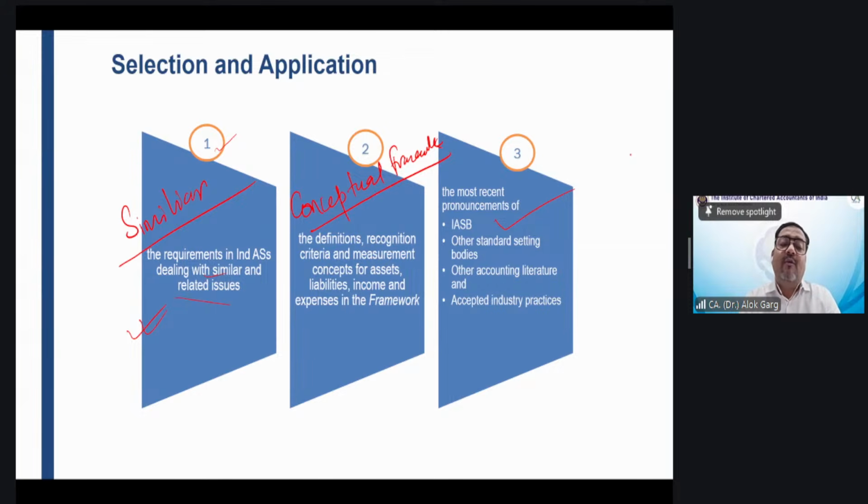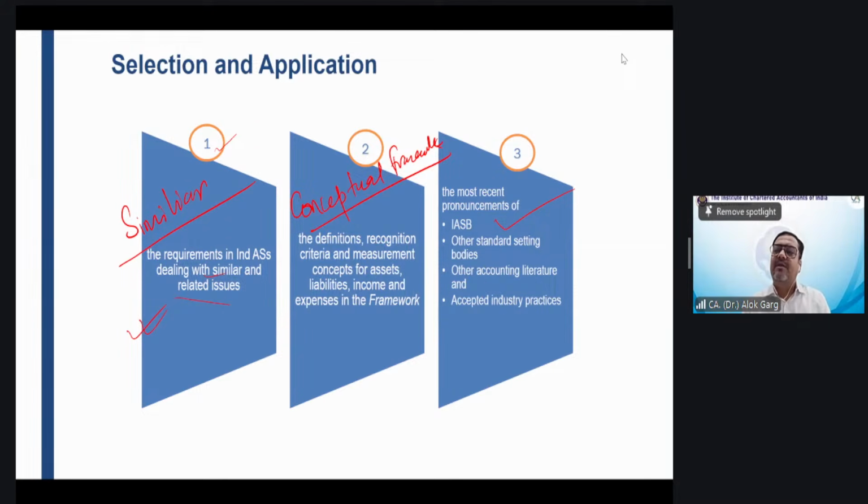Friends, why is Ind AS 8 referring to IASB? Why is Ind AS 8 saying that you have to refer to the most recent pronouncement by the International Accounting Standards Board? Because the IASB is the mother body of IFRS. The IASB is developing the IFRS, International Financial Reporting Standards. They issue a lot of guidance around IFRS.